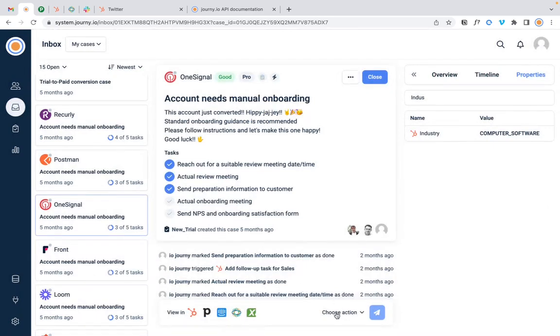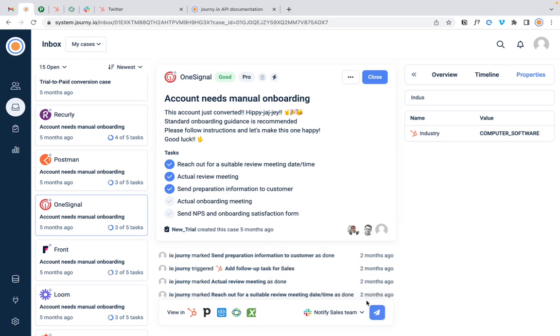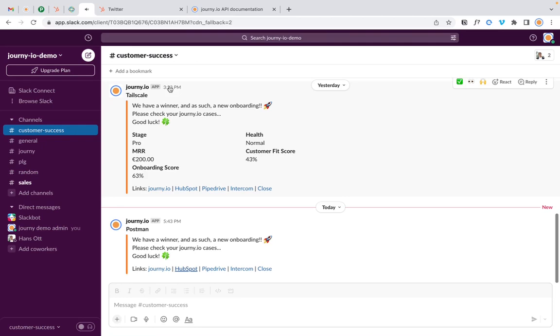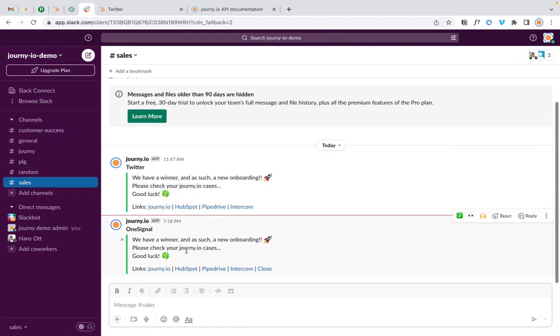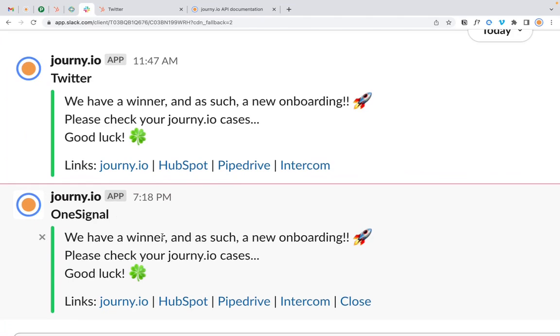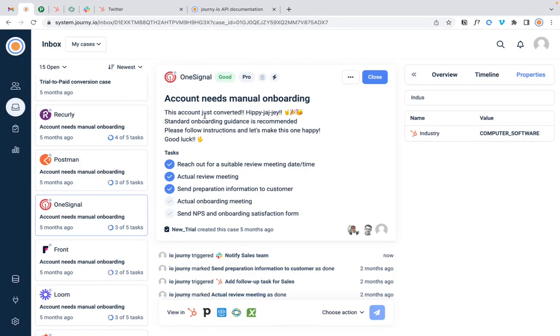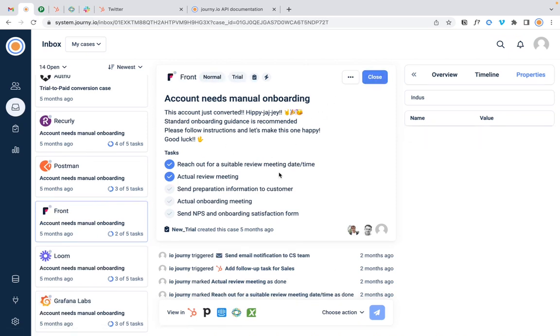And now I decide to basically send a notification to my sales team on Slack. Wow. So what will happen now is, you might have heard it, now in my sales channel, I've received a certain message where this was predefined with a predefined action. And if you've finished, then you close them and you work towards inbox zero, basically. That concludes playbooks and cases.